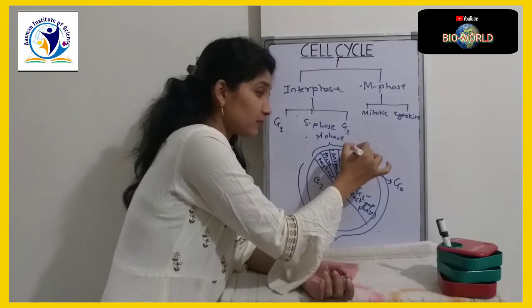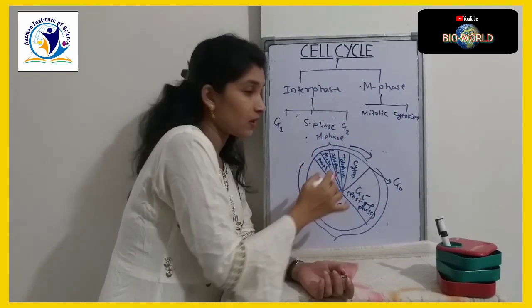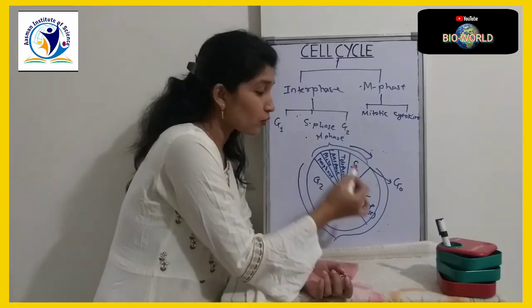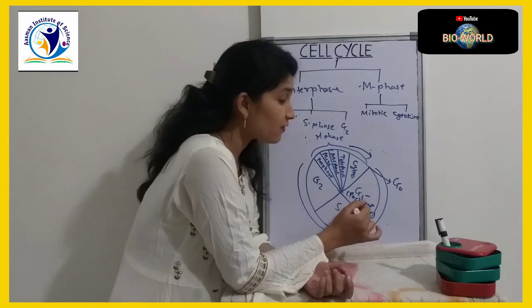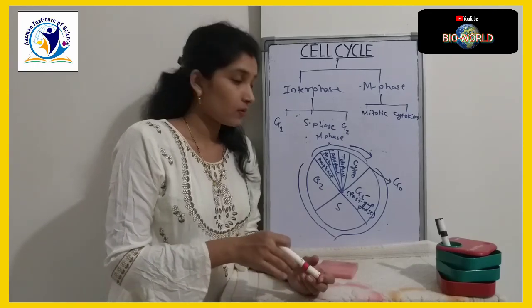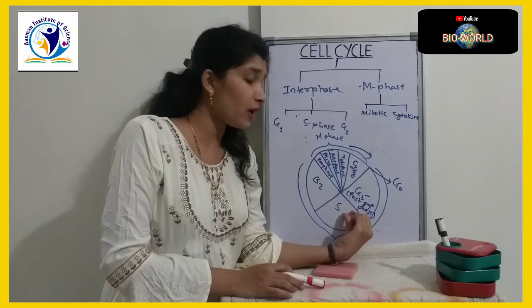Post-mitotic means it is coming after the M phase. It is coming after the M phase. We also call it a mitotic phase. So we are calling it a post-mitotic gap phase. In G1 phase, what happens? The cell grows in size. In G1 phase, the cell grows in size and prepares itself to undergo S phase.